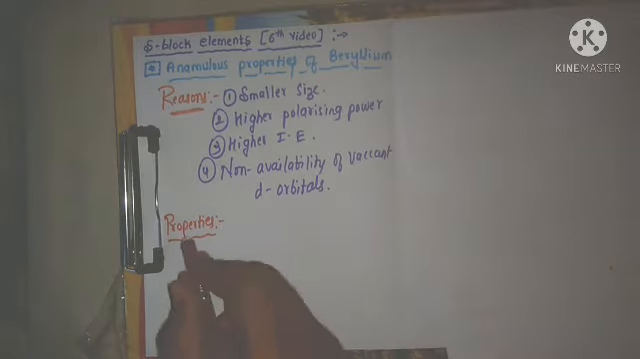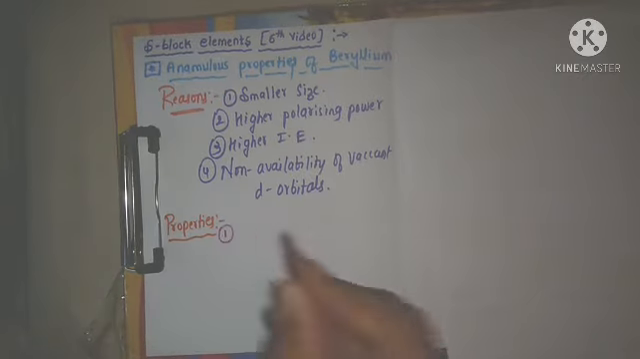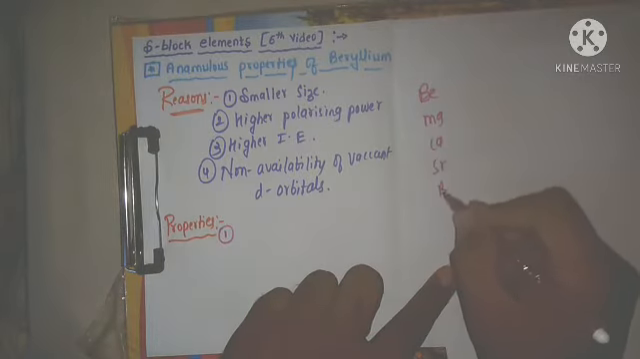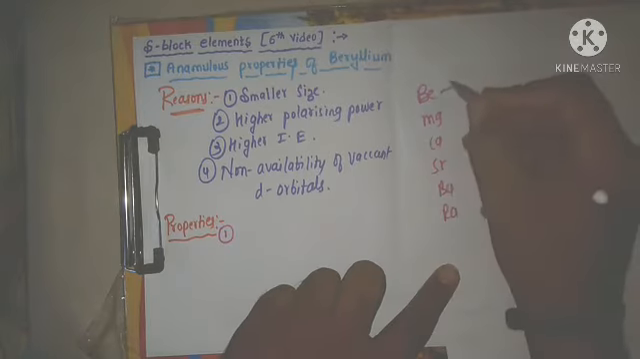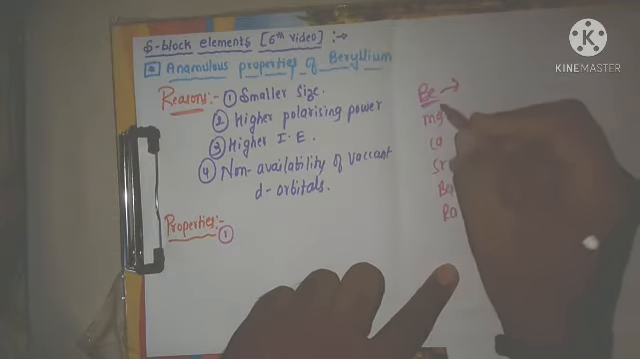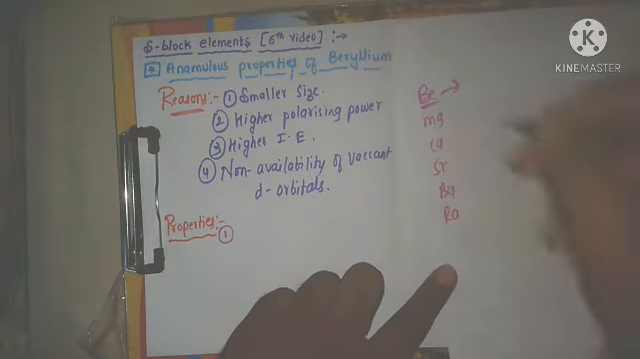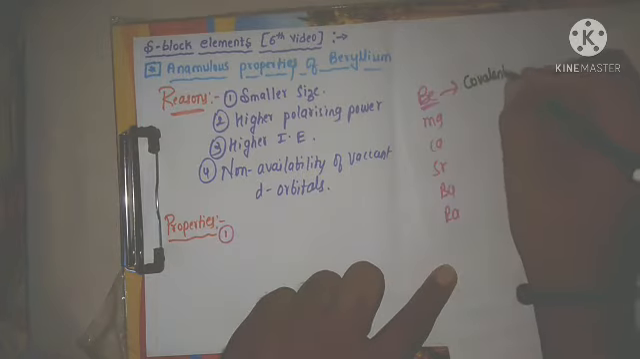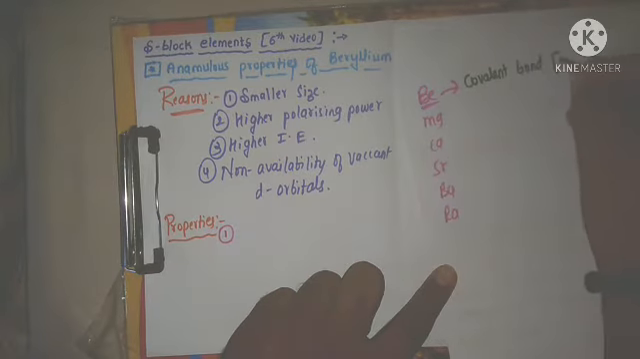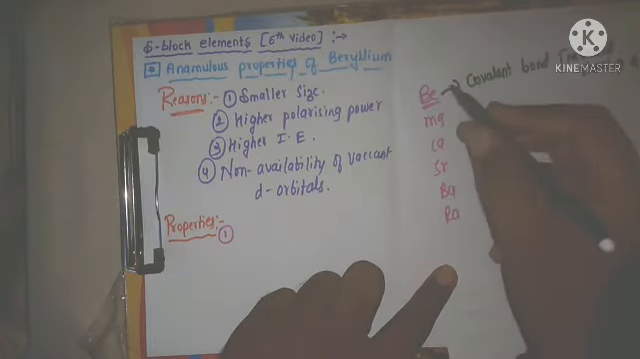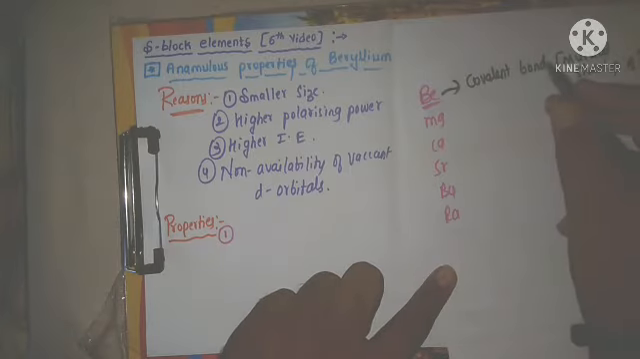Now here, the first one is: what are the elements? Beryllium, magnesium, calcium, strontium, barium, radium. Now beryllium, if you see the nature of bond formed by beryllium, means in the compounds of beryllium, if you check the type of bond, it forms covalent bonds. Covalent bond is the bond formed by the mutual sharing of electrons, right? Means in the compounds of beryllium, this beryllium is forming covalent bonds.